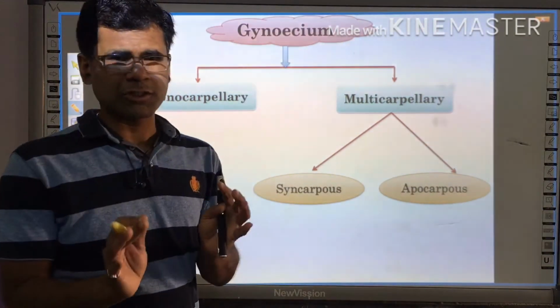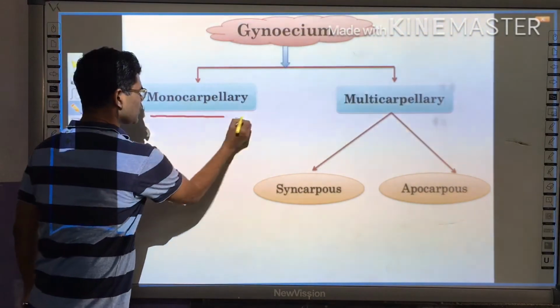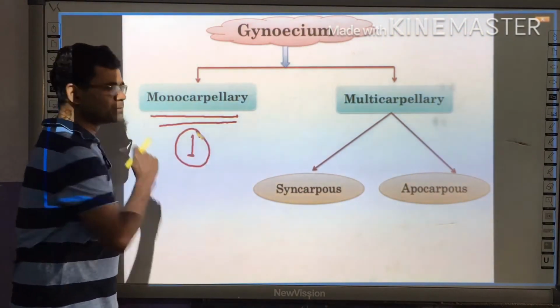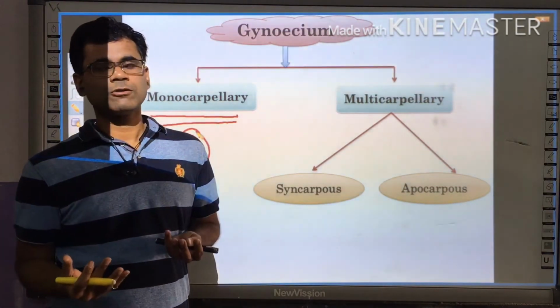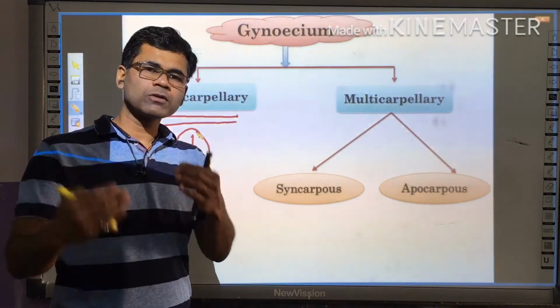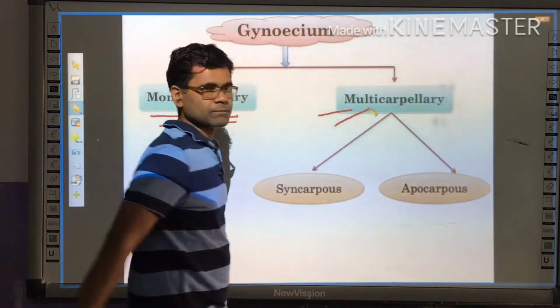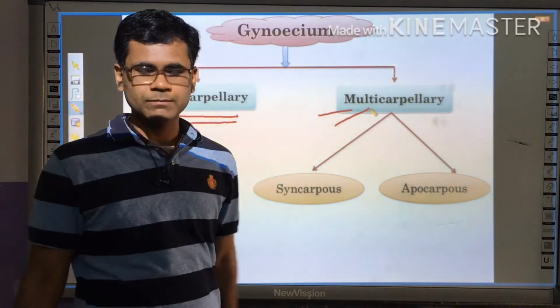If any gynoecium has only one carpel, it is called monocarpellary. That is only one carpel. And if any gynoecium has two or more than two carpels, it is termed multicarpellary. Multi means many, carpellary means carpel.